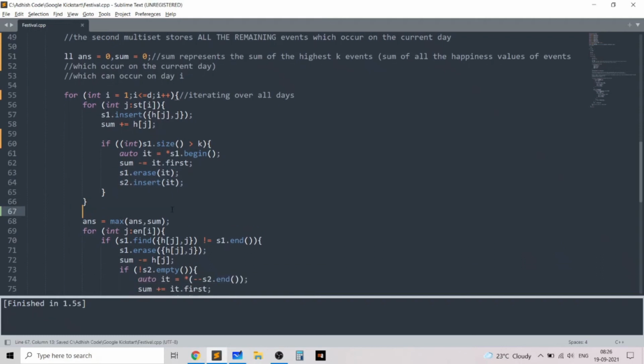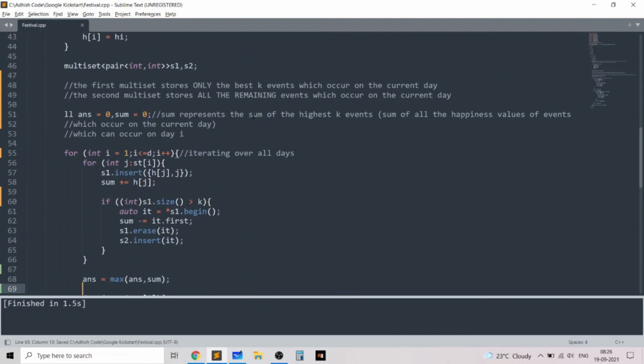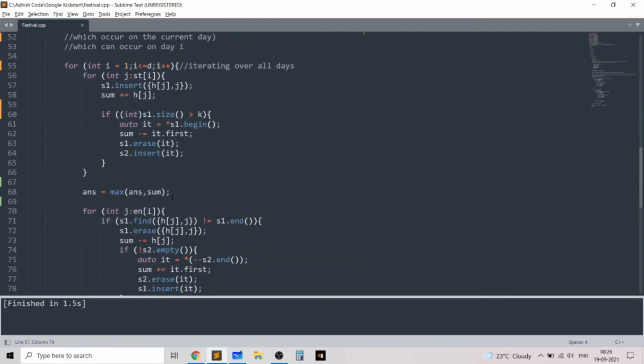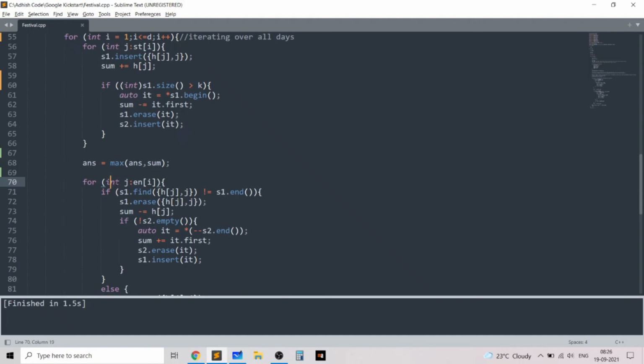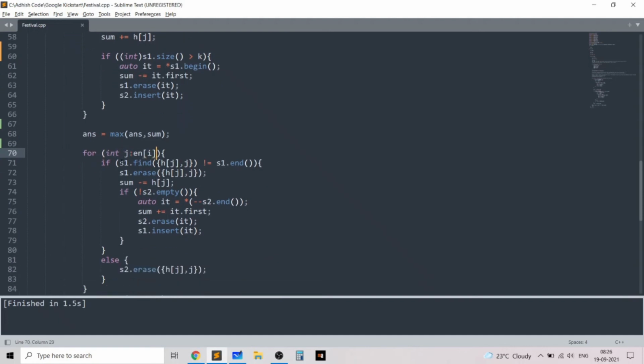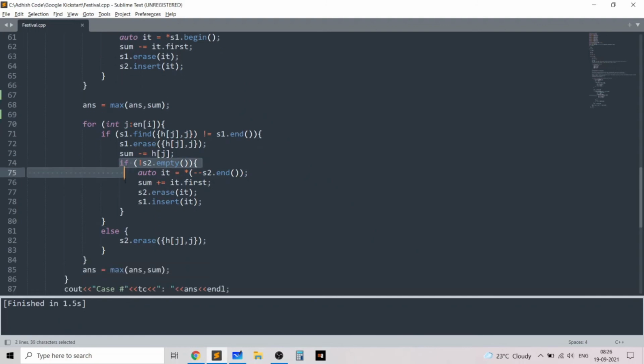Then we'll update the answer to be the maximum of answer comma sum, because the answer is just the maximum sum of happiness values of the k events which we attend on the current day. So that's why you update answer as the maximum of answer comma sum. And then for each event which ends on day i, if this event occurs in the first multiset, we'll erase it from the first multiset, update the sum by decreasing it by the happiness value of the jth event, and we'll move the highest element from multiset 2 to this first multiset.